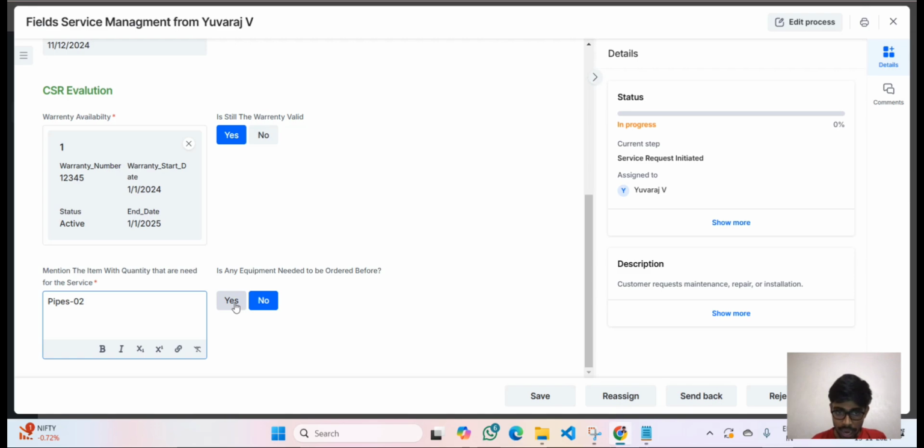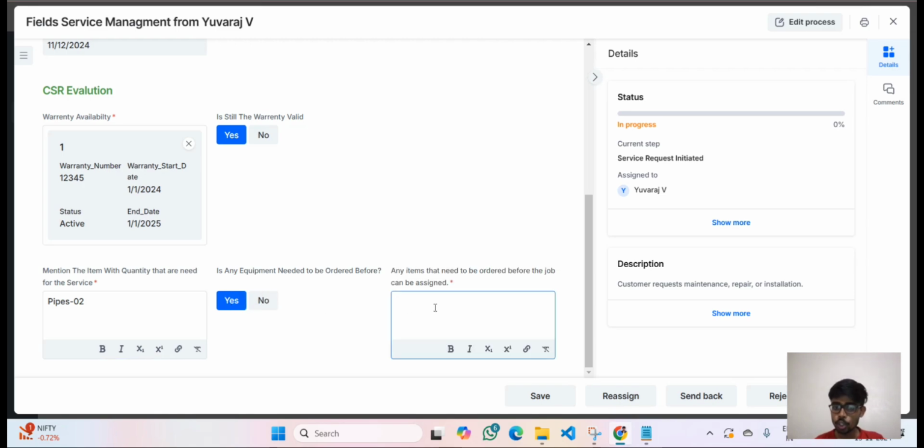And as the CSR team, I also check if any product needs to be ordered beforehand. Let me say if it is a yes, I will open a new box and fill in what are the things that I need. Let me say I need extra hoses. I have to order that. So let us submit this. So right now the junior CSR work has been done.